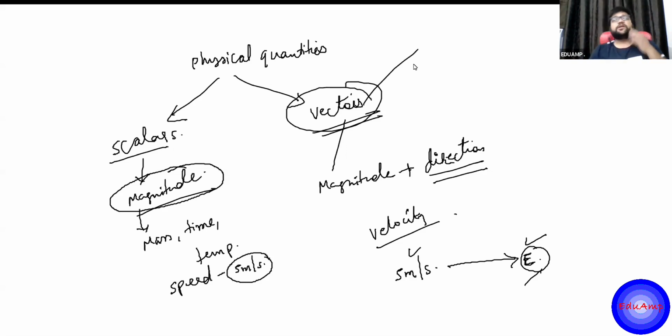So these vectors have certain properties that we'll have to study here, how we deal with vectors. Because with scalars I can say 5 kilograms and 2 kilograms; if I put them together on a scale, it will be 5 plus 2, 7. Simple scalar addition. But the same is not the case with vectors. So in this session today we'll study about vectors basically.